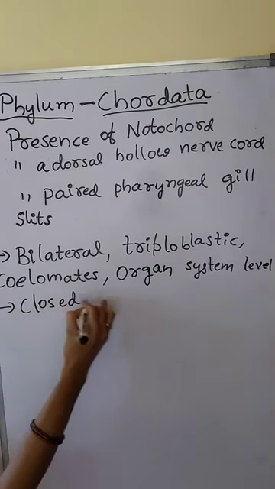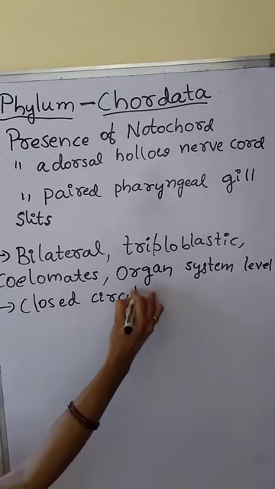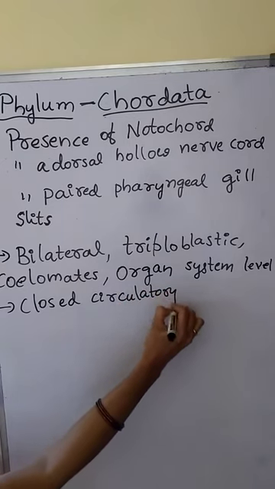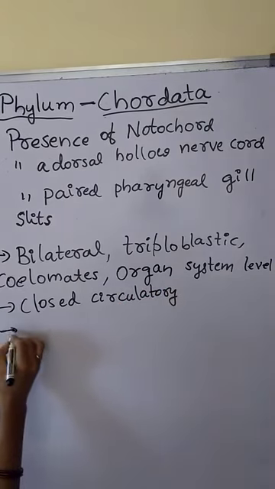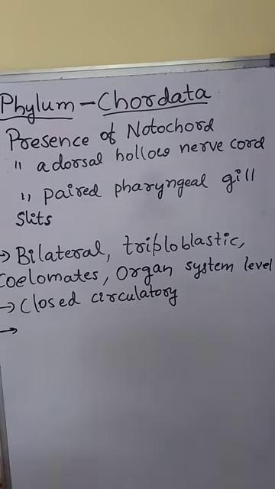Closed circulatory system means blood pumped by the heart does not directly pass into the tissues or various organs of the body. Instead, blood pumped by the heart passes into different parts of the body through vessels, blood vessels or veins or capillaries. That is called closed type of circulatory system.